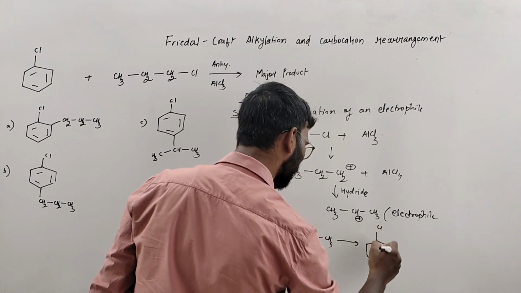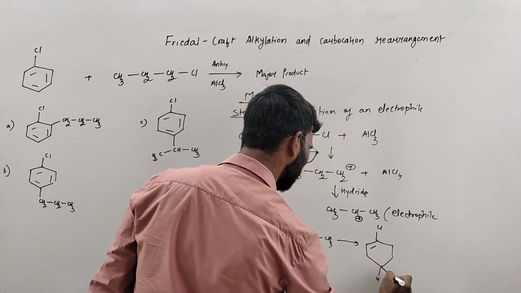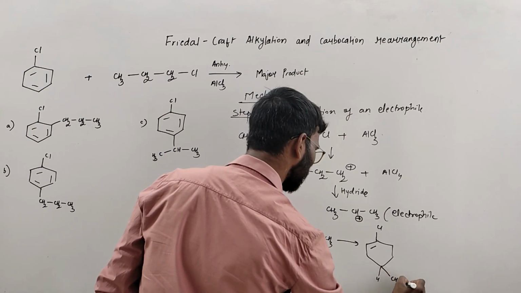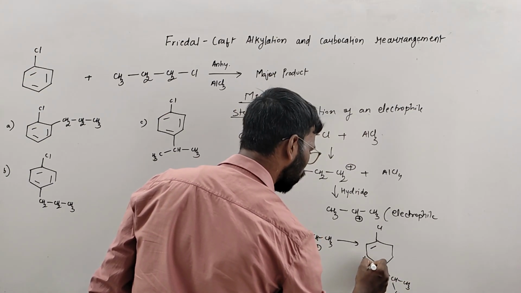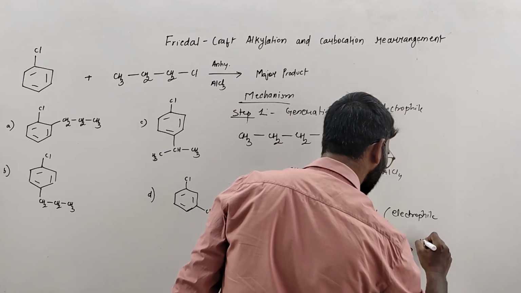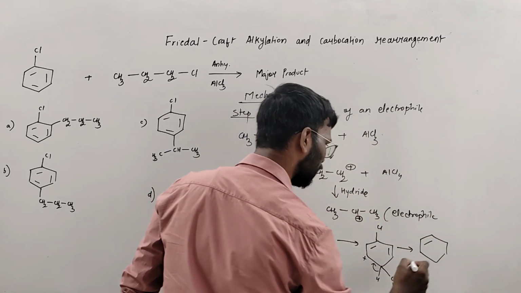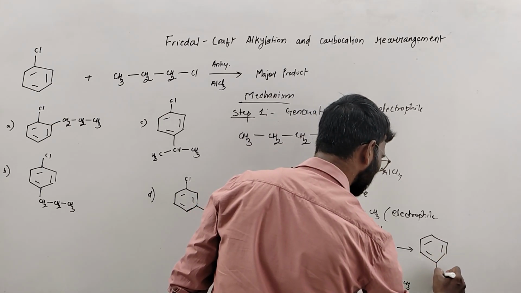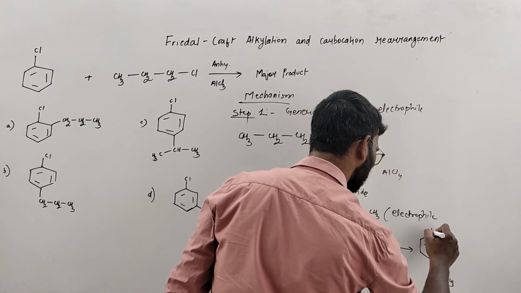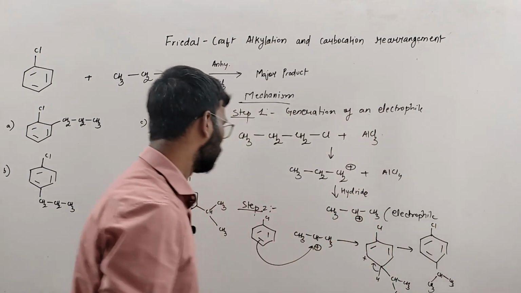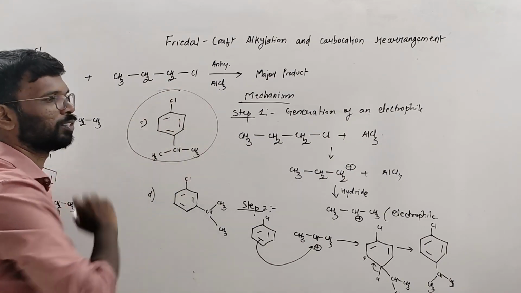Still I'll show that intermediate step. So there is a hydrogen, this is CH3, and this is CH3. Carbocation will be formed over here, and finally the major product will be CH3, CH3 and Cl. So the final product over here is this, option C.